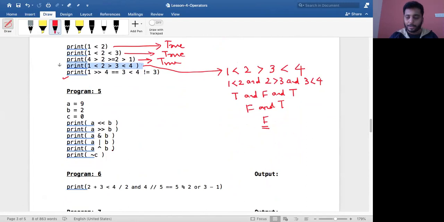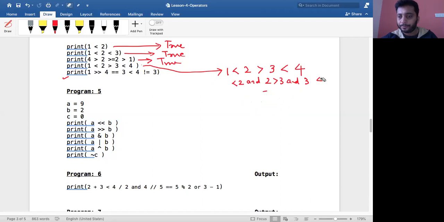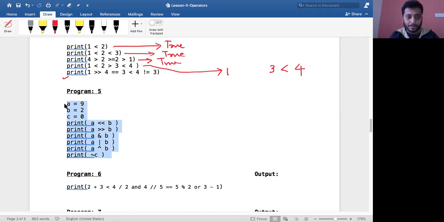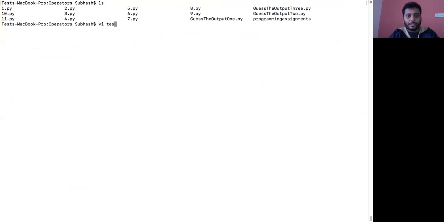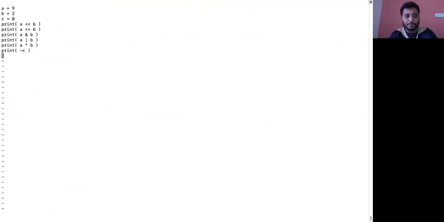A is equal to 0. Okay, so what I'll do is quickly run this code so that you can see if we have got the same output. Give me a moment. I'll just erase this off. Even that is getting copied, that is the reason I'll erase it off. Okay, so let me copy this. vi test.py. I'm writing a test program. I'm copying it over here.